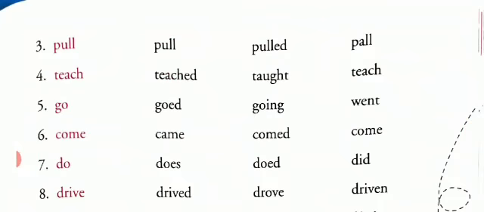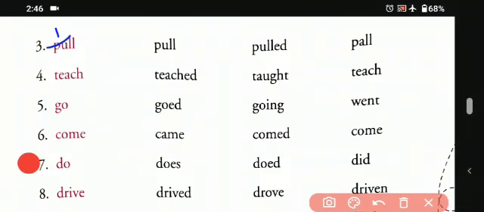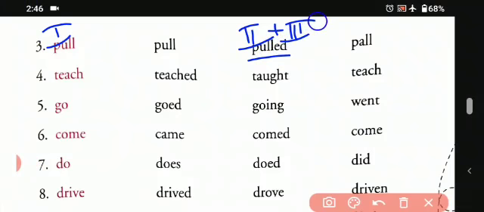In this, first is the pull, then again it is written pull, so it won't be considered. Then pulled. So when we are talking about pulled, that is the second and the third form of it. Second plus third form of it. Okay, and we will mark it wrong as pal. Okay, then the fourth one, teach.